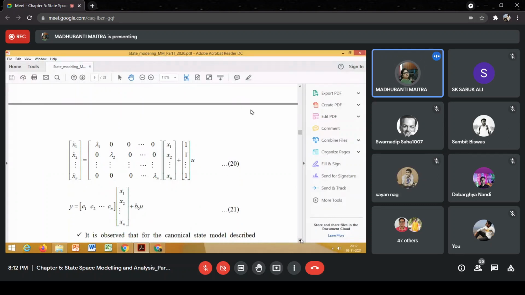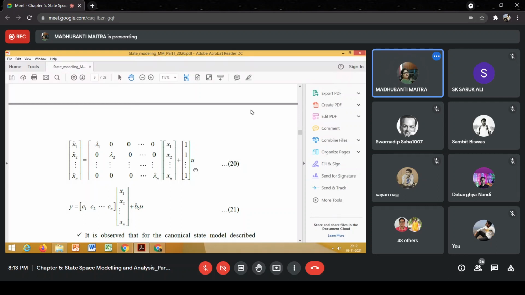And since the n equations are completely decoupled in nature, as a consequence, the system matrix comes out to be a diagonal one. You see, x1 dot is equal to lambda 1 x1 plus u.